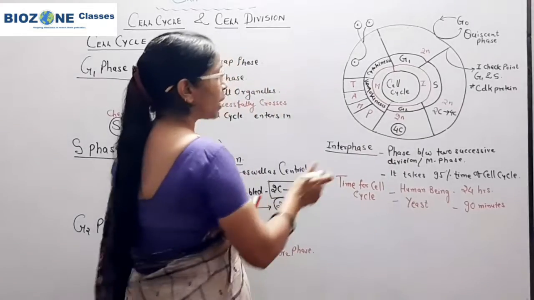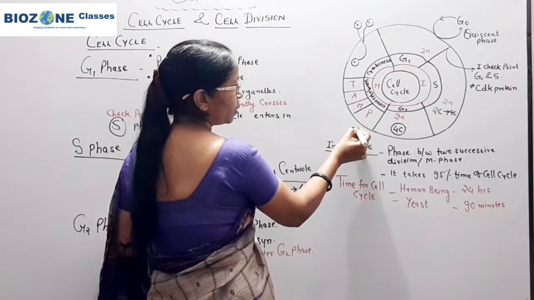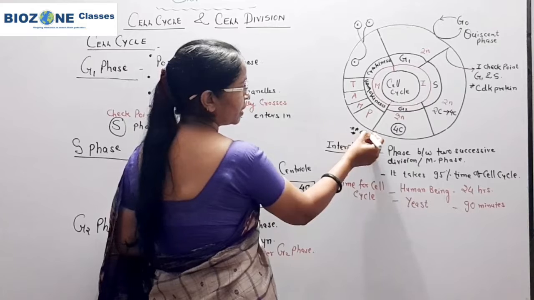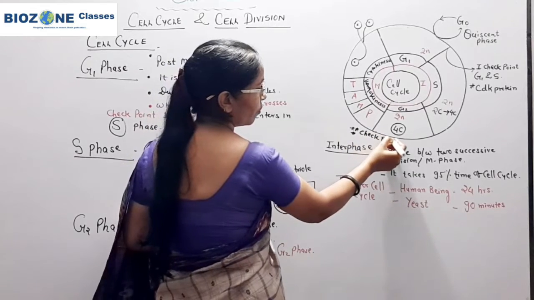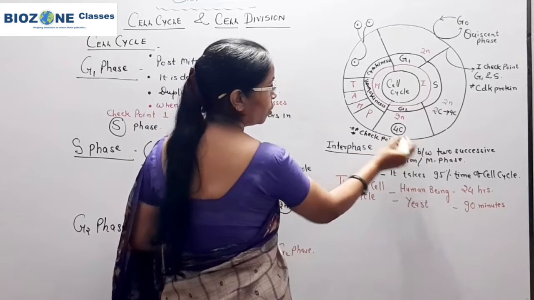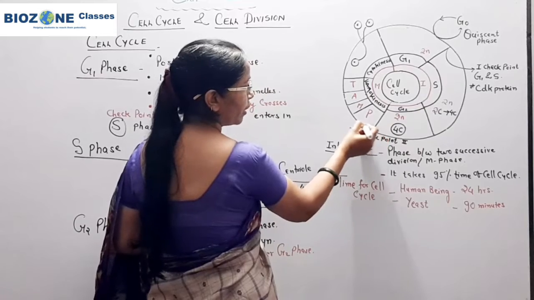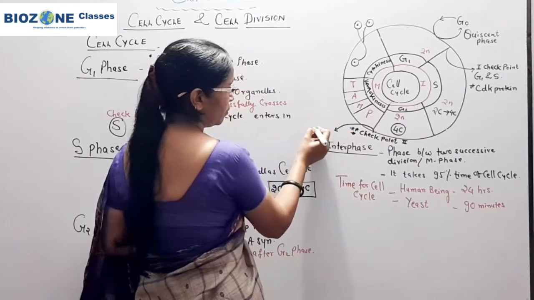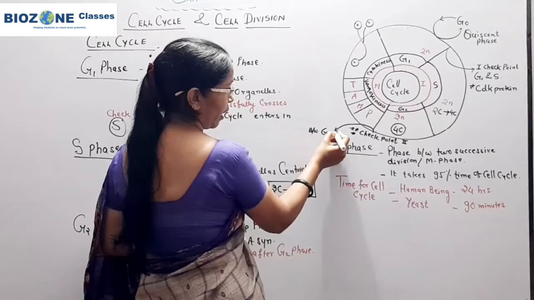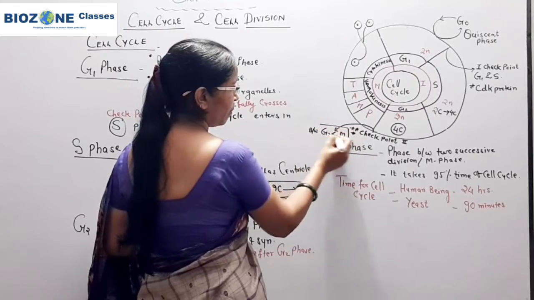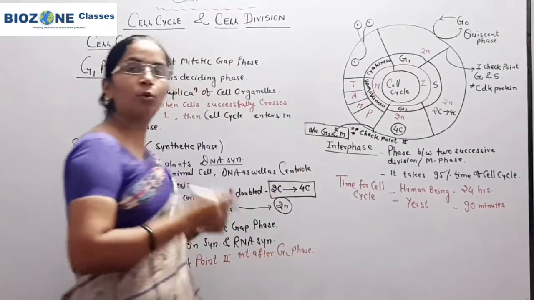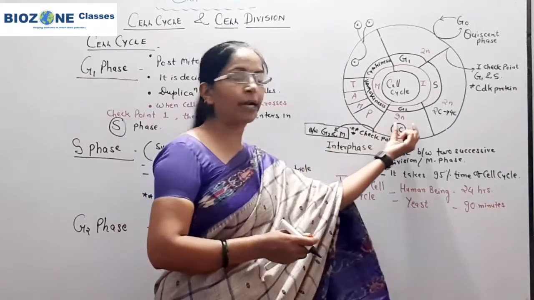Similarly, the second checkpoint, you remember, is present between G2 and M. This part you remember very well, because most of the time one option is provided there.